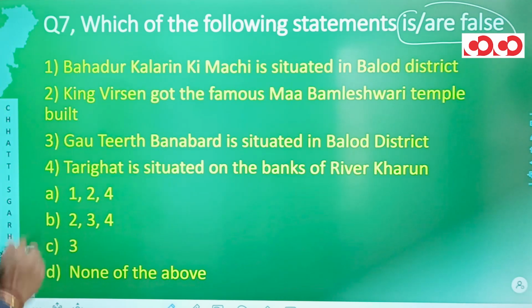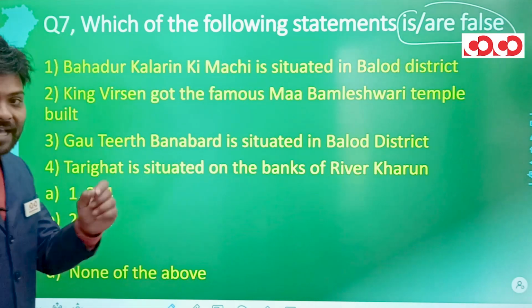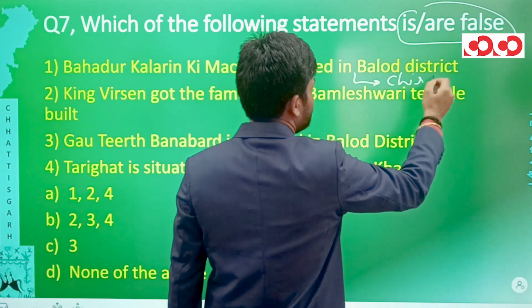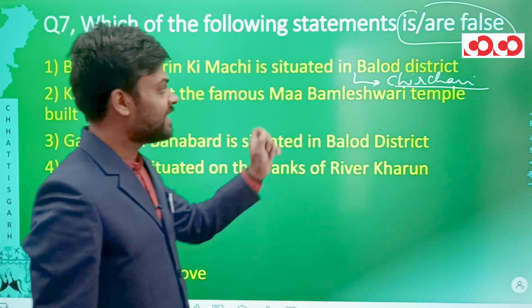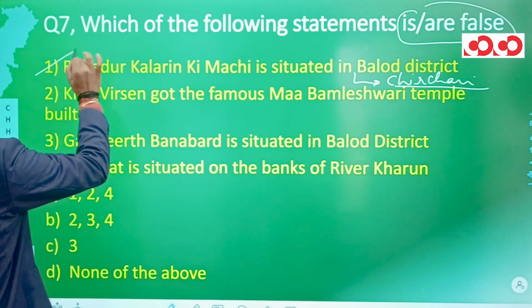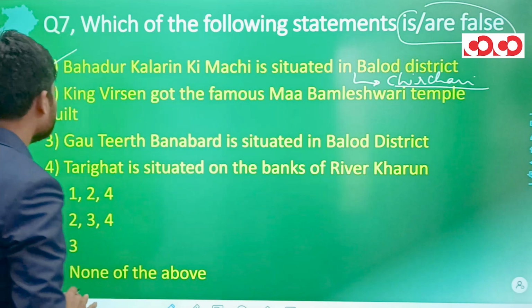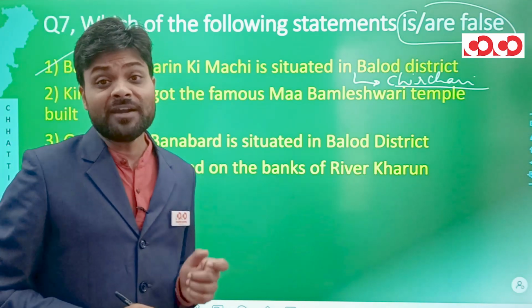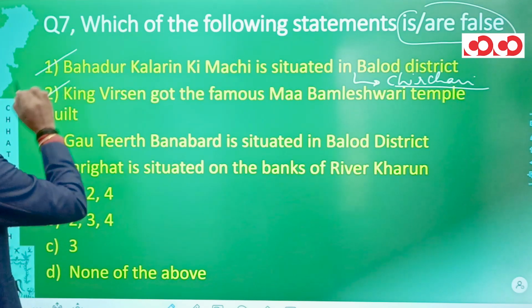If we analyze these statements, statement number 1, Bahadur Kalarin ki Machi is situated in the Balod district. Yes, there is this village in the Balod district with the name of Chirchari, and this Bahadur Kalarin ki Machi is situated in the Chirchari village of Balod district. Hence, this statement is correct. Second statement, King Veersen got the famous Ma Bamleshwari temple built. The famous Ma Bamleshwari temple of Dongargarh was actually built by King Veersen, and this statement is also correct.